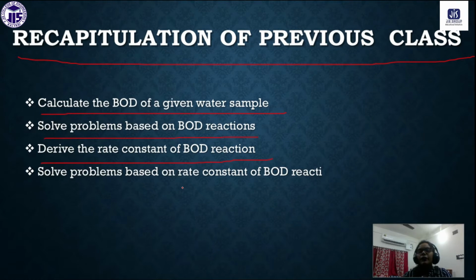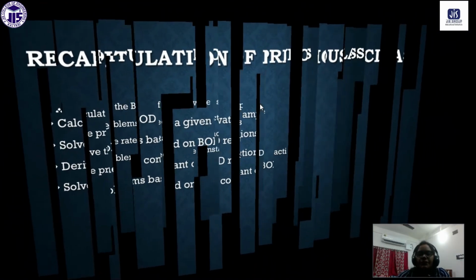Very frequently you can have this type of question: discuss the derivation of the rate constant of the BOD reaction, or how can you derive the rate constant of the BOD reaction. These are some of the very common questions that you can have in your exams. And lastly, we have solved some of the problems based on the BOD reactions.